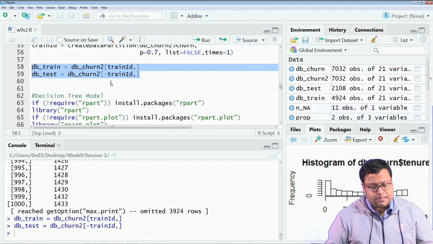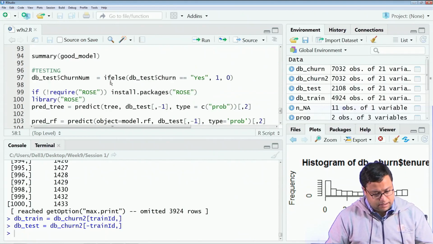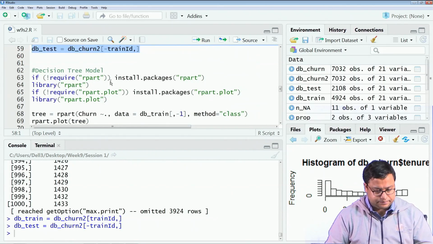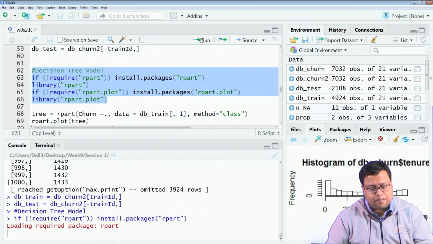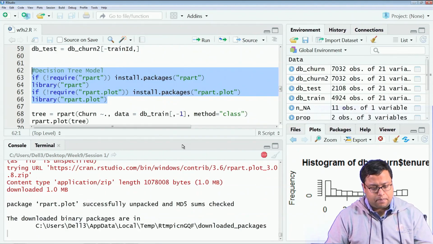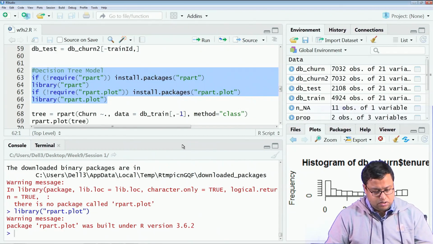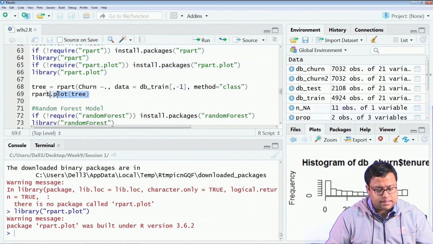Here I have chosen 3 models: decision tree, random forest and logistic regression, and I have tested all these 3 models. First is decision tree. For that I require the libraries rpart and rpart.plot. These are the 2 libraries that have been downloaded. Now, I will run this data set.